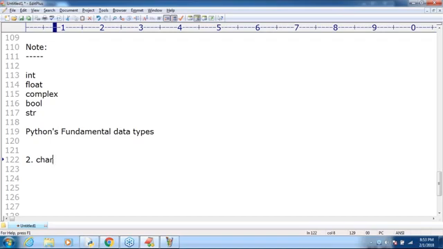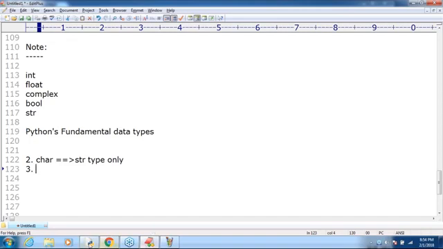Not available. Even char values we can represent by using the str type only. I already covered this in this session.